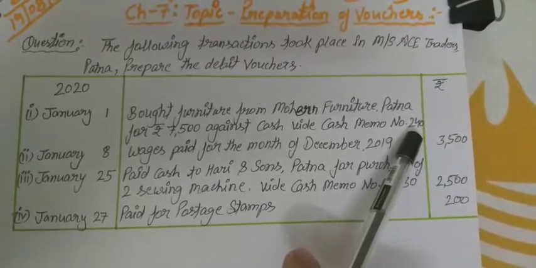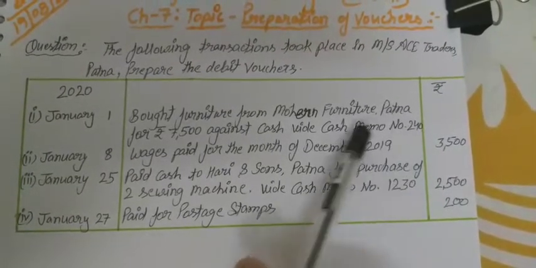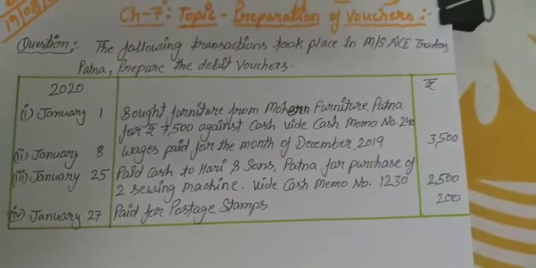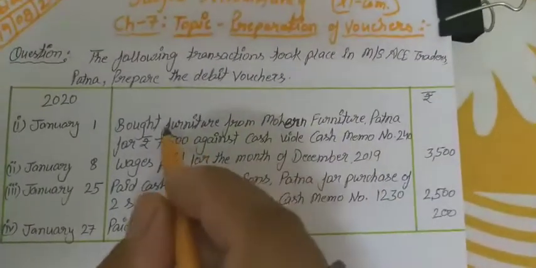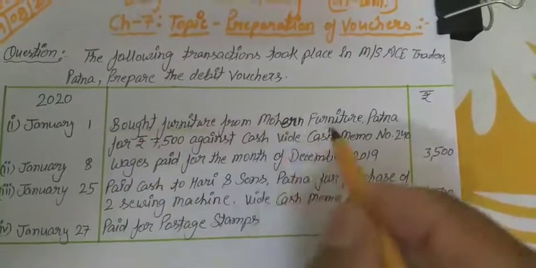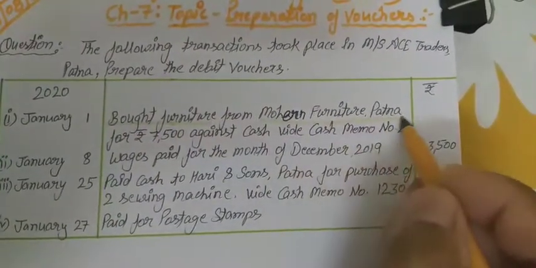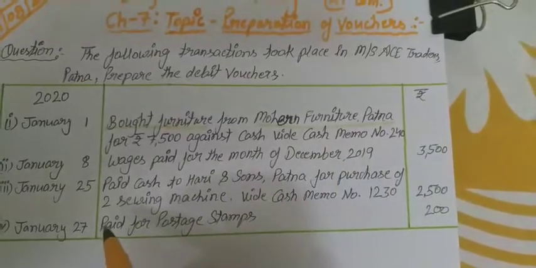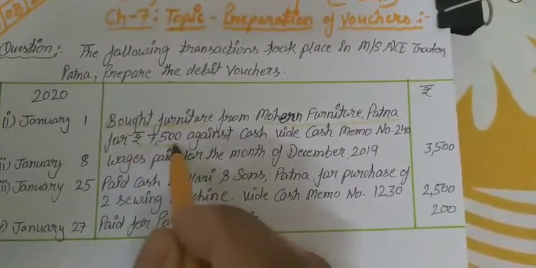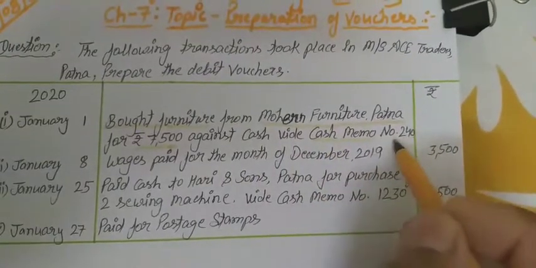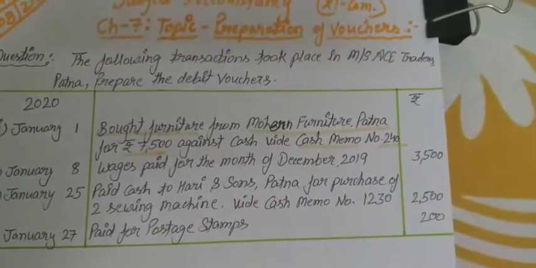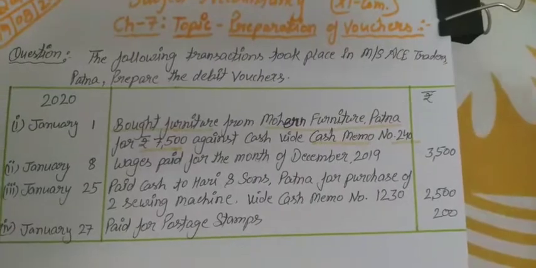It is not rupees, it is a cash memo number. So what we have to focus on: bought furniture from Modern Furniture Patna of rupees 7,500 and the cash memo number. These things we have to remember.